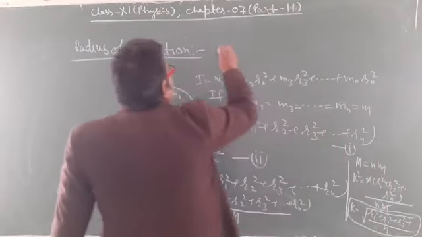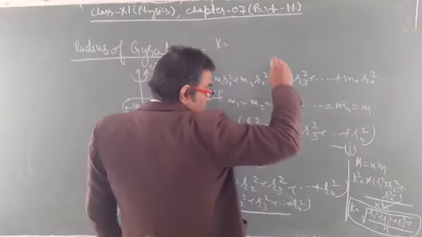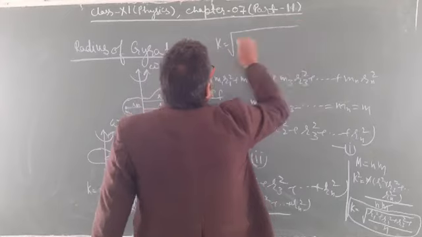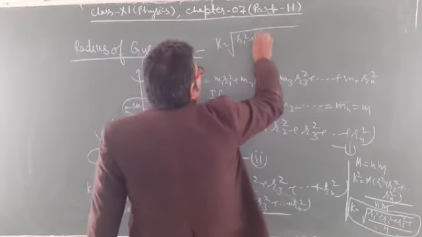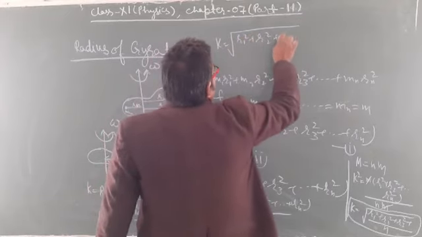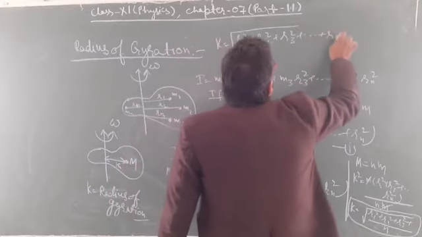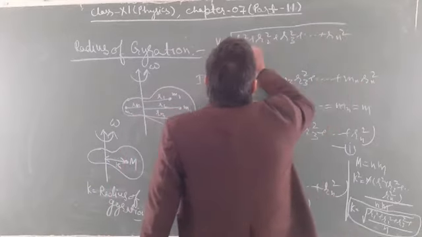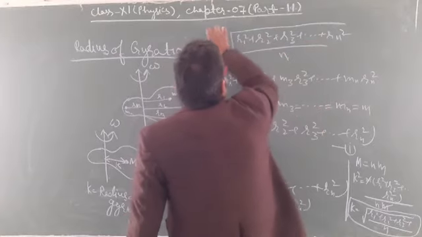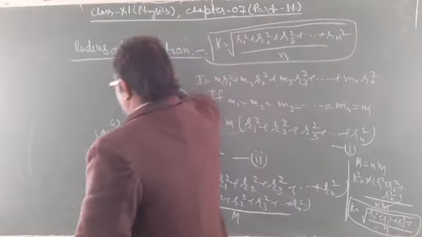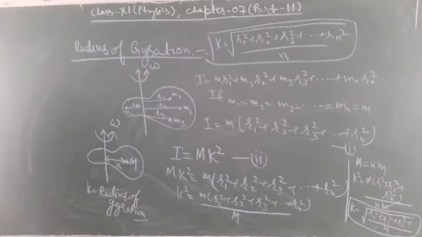So here I am writing k is equal to under root of r1 square plus r2 square plus r3 square up to rn square divided by n. This is called the radius of gyration. This is the expression for radius of gyration.